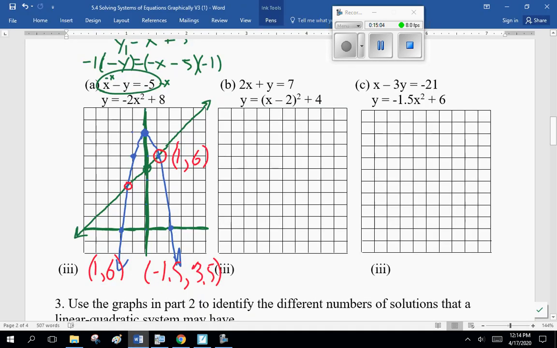So I'm going to pause the recording. We'll come back and compare the answers for the next two and see how it goes, okay? So pause the recording, graph them, and see what we get.